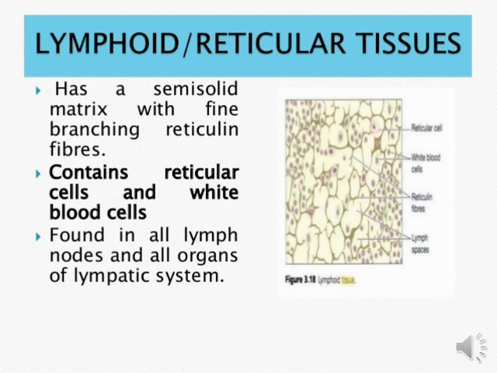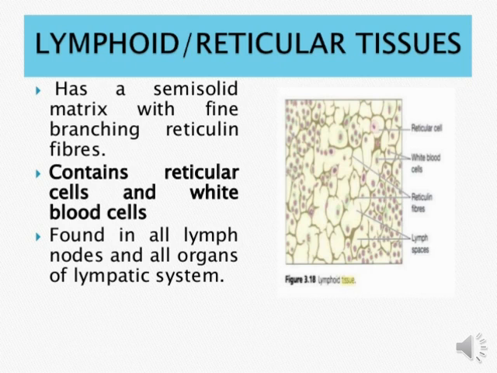Okay, and if we look at this kind of tissue under the microscope, this structure is shown, related to lymphoid connective tissue, and it is also called reticular tissue. Okay students, this kind of tissue basically depends on the lymphatic system and helps this lymphatic system.